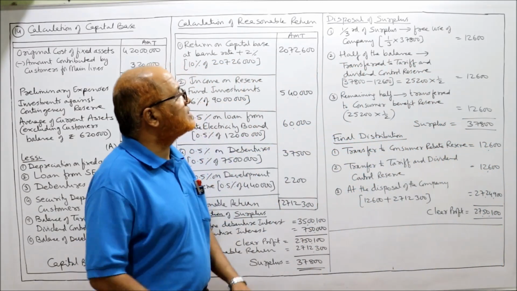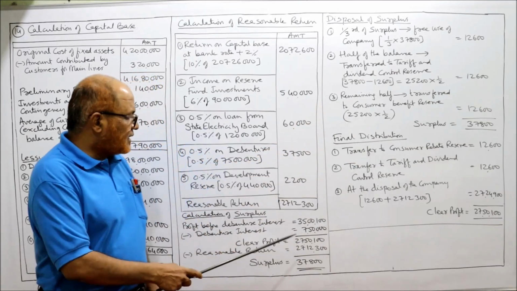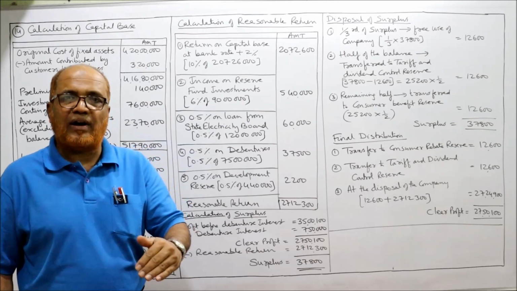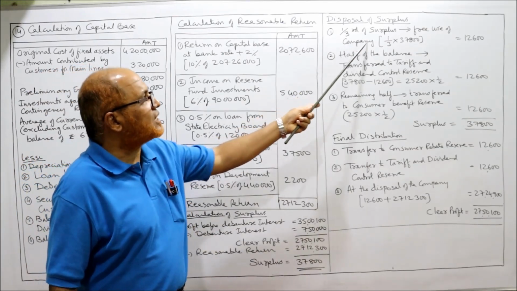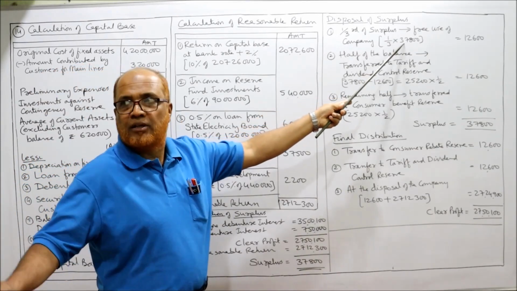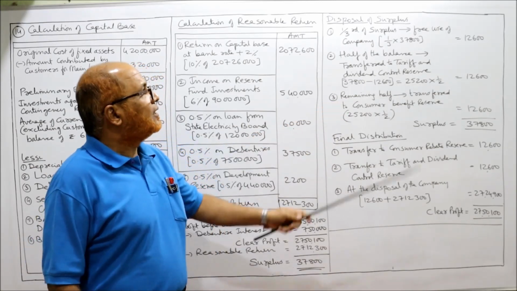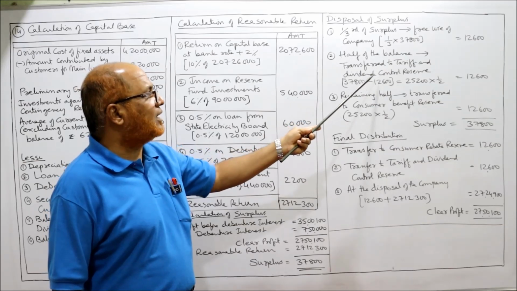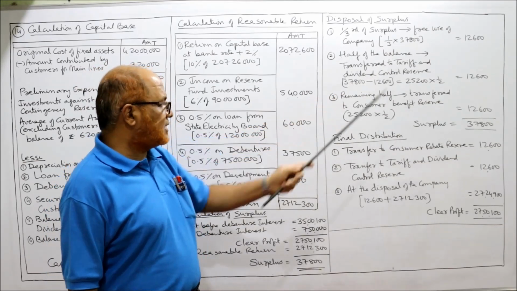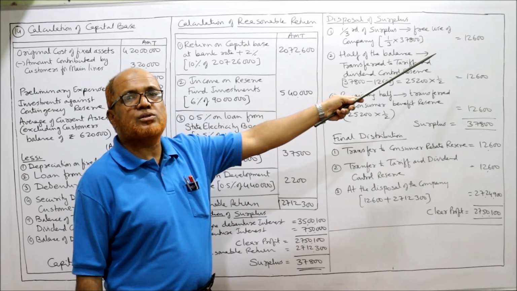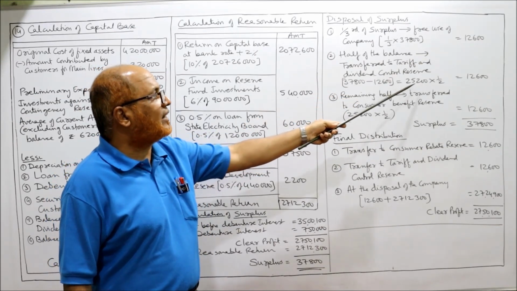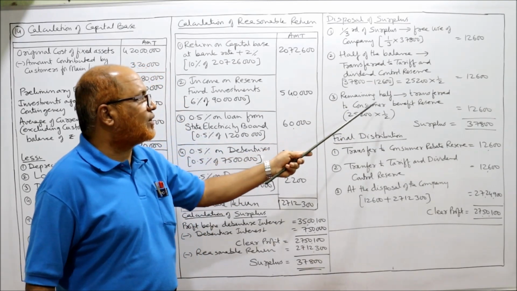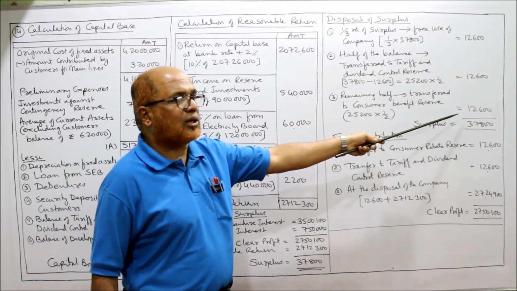Now disposal of surplus. Because the surplus is below 5% of RR, 1/3 of surplus is for free use of the company, which is 12,600. Half of the balance is transferred to tariff and dividend control reserve. So balance 37,800 minus 12,600 comes to 25,200. Half is 12,600. Then the remaining half is transferred to consumer benefit reserve, 12,600.